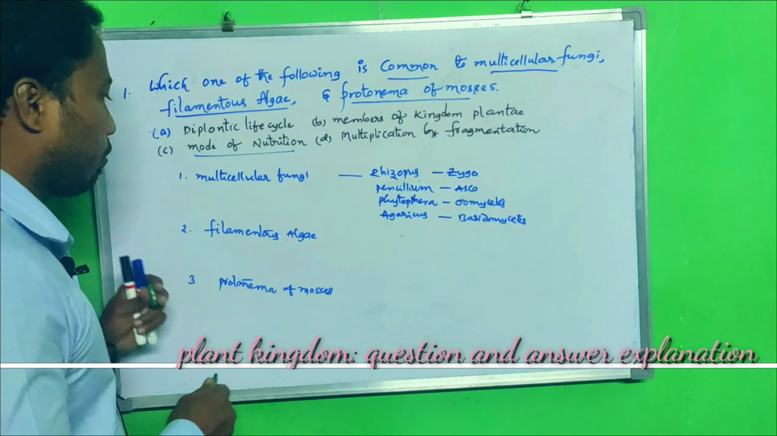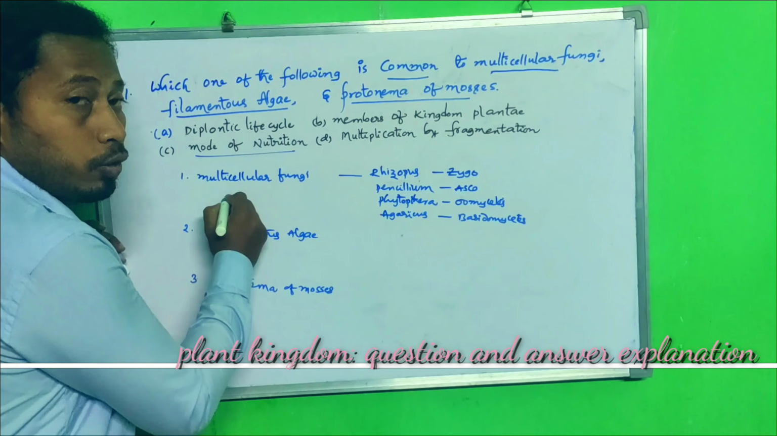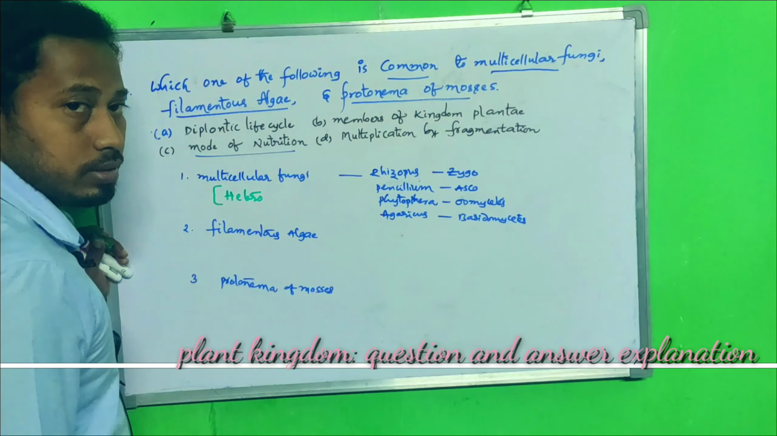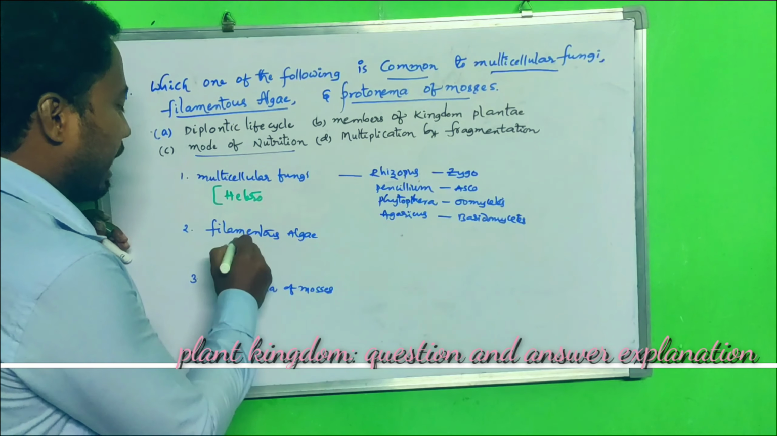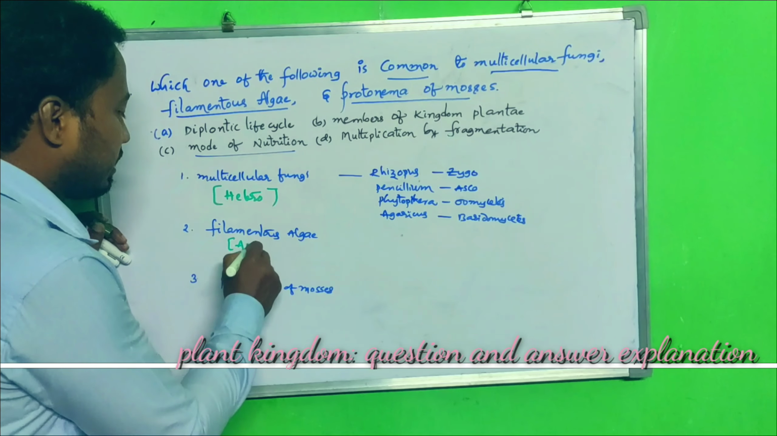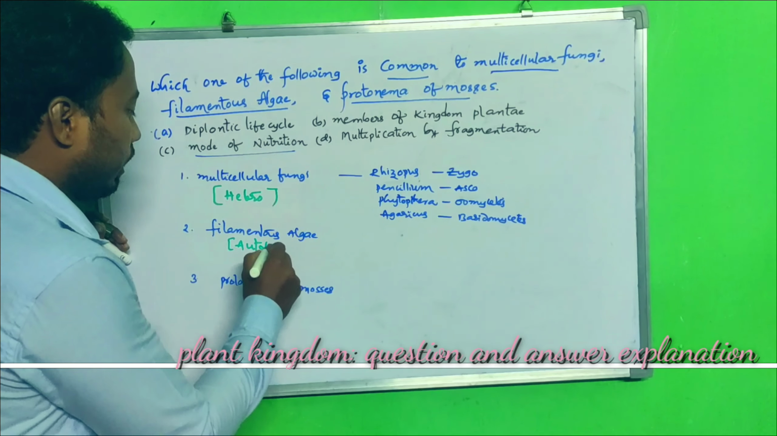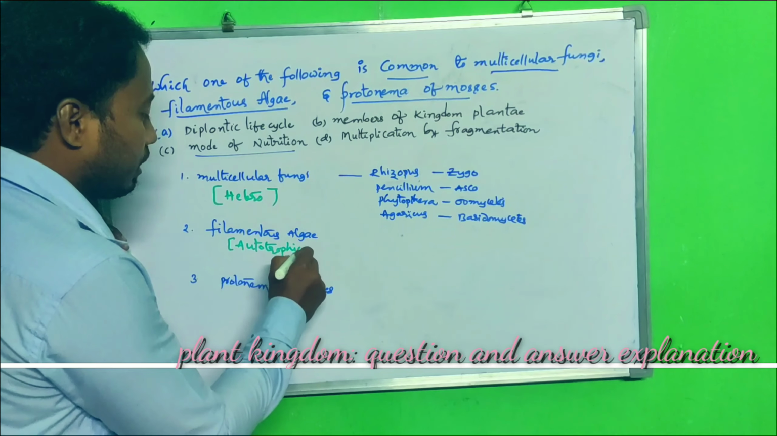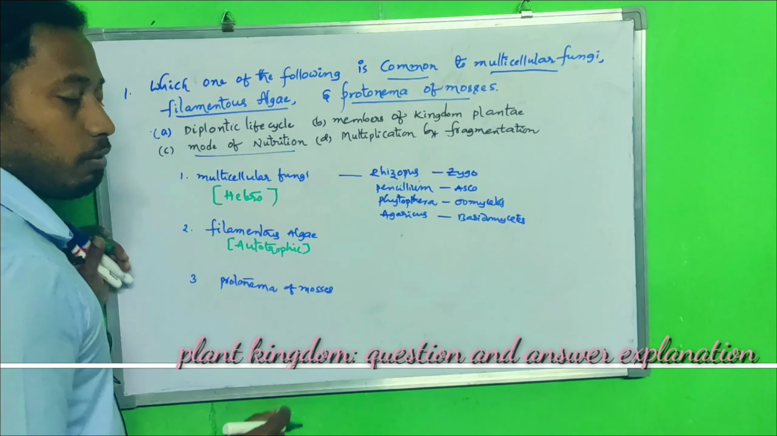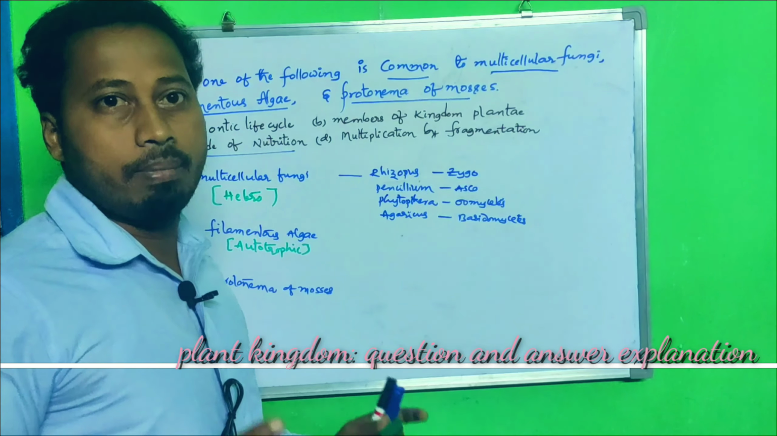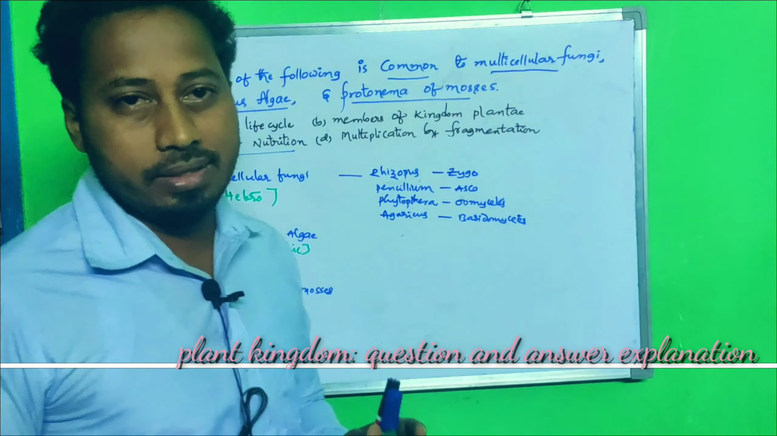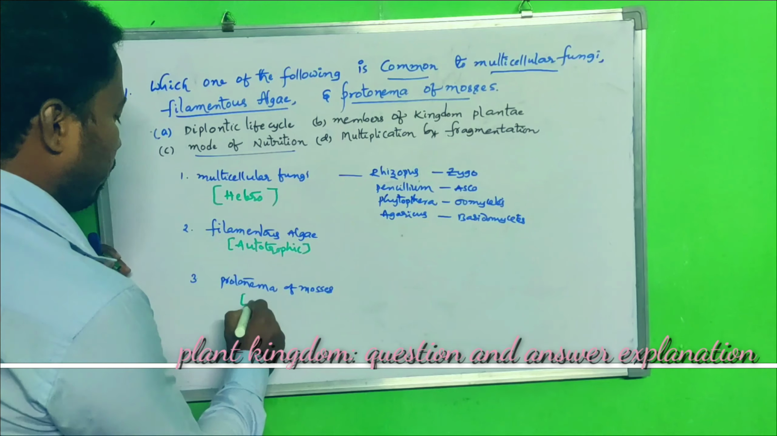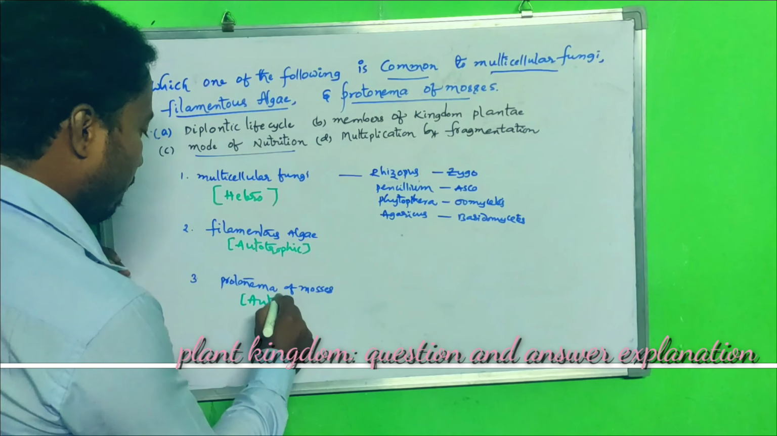Can we consider some of the points? Is multicellular fungi an autotroph or heterotroph? It is a heterotroph because it is non-chlorophyllous. Filamentous algae are autotrophs, as algae contain chlorophyll, autotrophic nutrition. Whereas protonema of mosses belongs to Bryophyta. Obviously, Bryophyta is a part of the plant kingdom. It is also chlorophyllous. So here, we have to understand what protonema is.